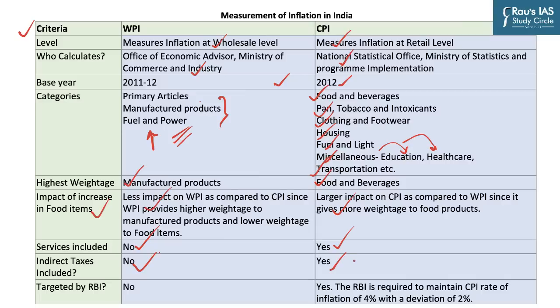Now, we know that RBI has been given a mandate to maintain the inflation rate between 2 to 6%, or 4% plus minus 2%. Now, is this value WPI or CPI? The government does not want the average consumer to face inflation at a very high rate. And so it makes sense that RBI is required to maintain a CPI rate of inflation of 4% with a deviation of 2%, whereas RBI does not take into account WPI. So RBI targets the inflation rate which is CPI.